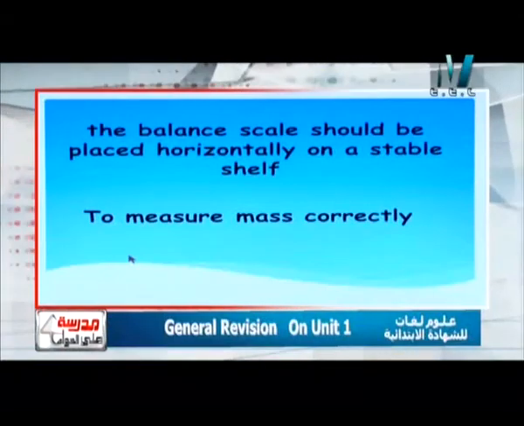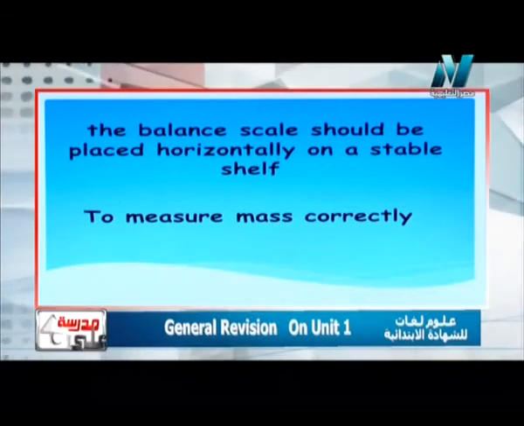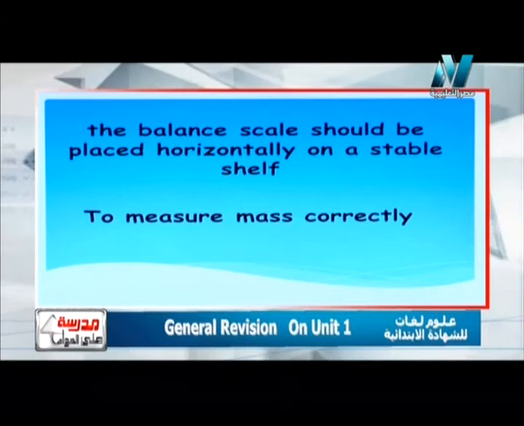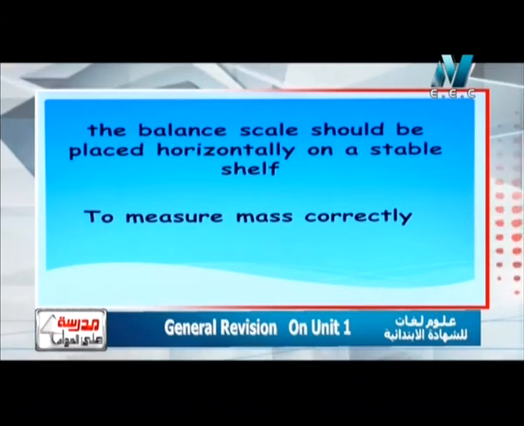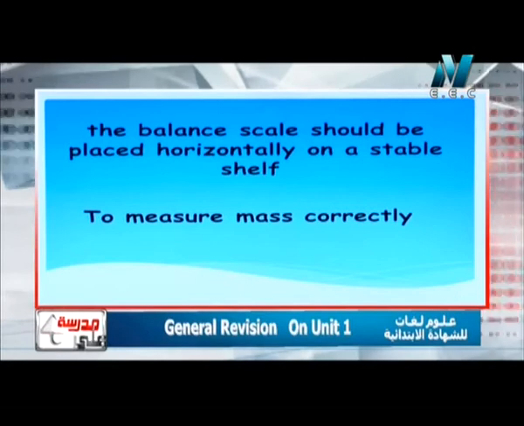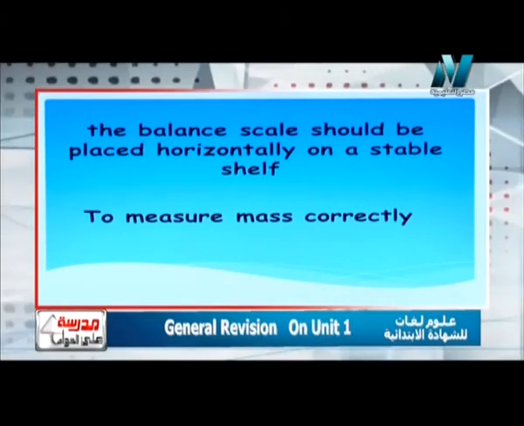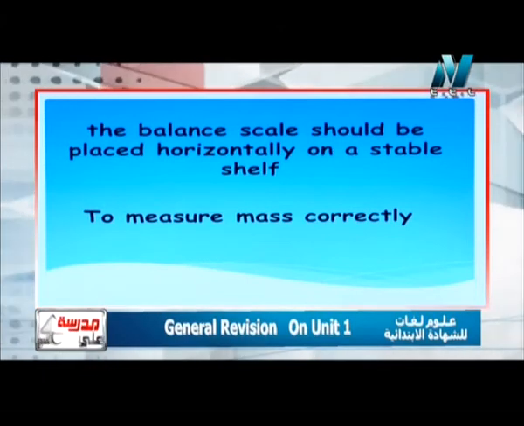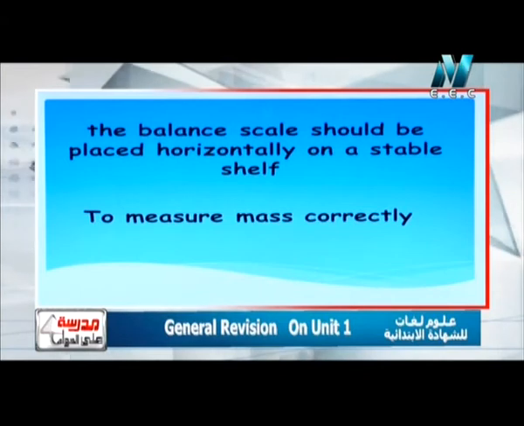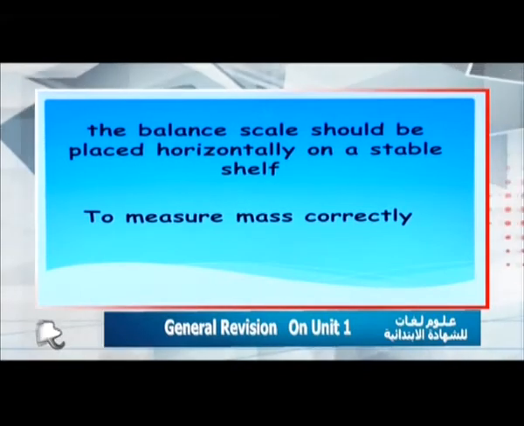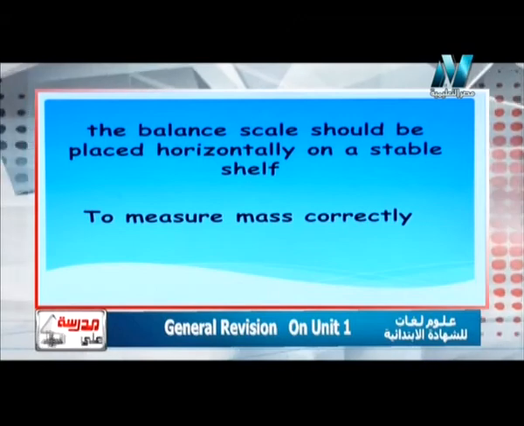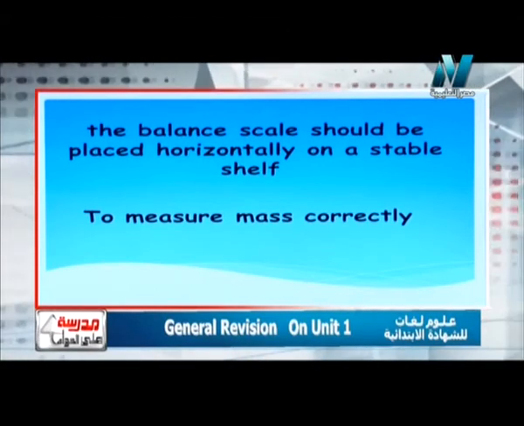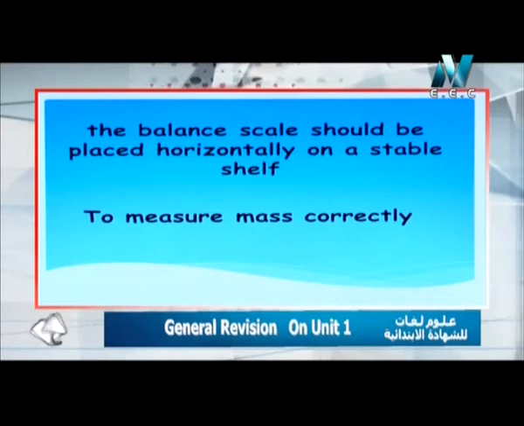The balance scale should be placed horizontally on a stable shelf or on a stable table. Imagine when I am buying fruits or vegetables, the balance scale should be placed horizontally on a stable shelf. It mustn't contain vibration. Why? To measure mass correctly, without any error, increase or decrease. So again, the balance scale should be placed horizontally on a stable shelf.